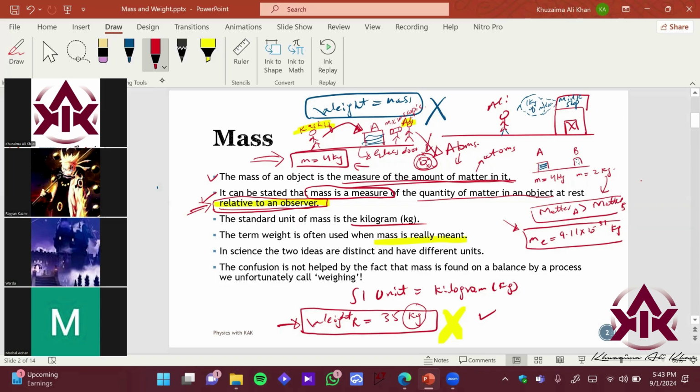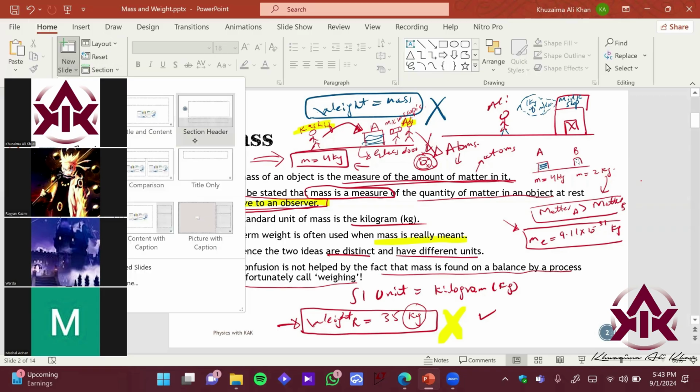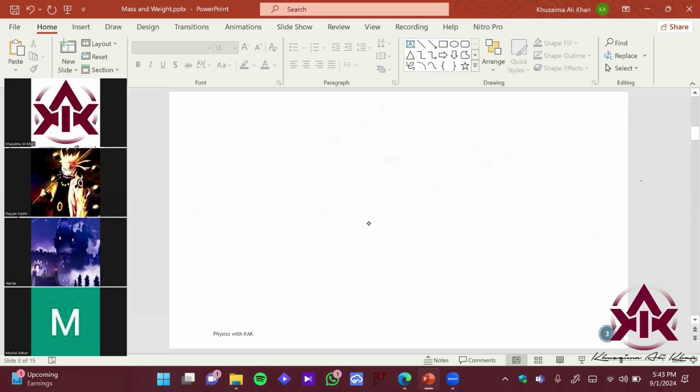But in science, the two ideas are distinct and have different units. Okay? Weight, we're going to define in the next slides. So don't confuse this, right? This confusion is not helped by the fact that mass is found on a balance by a process, unfortunately called weighing, right? So if you just go to, let's say, a traditional sabzi wala in Karachi or anywhere in Pakistan, okay.